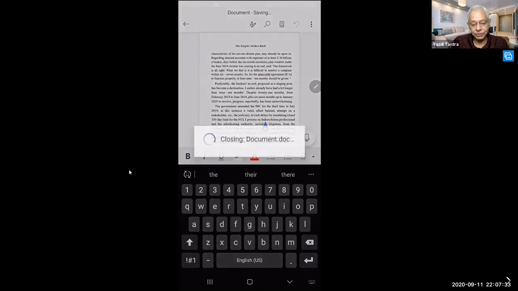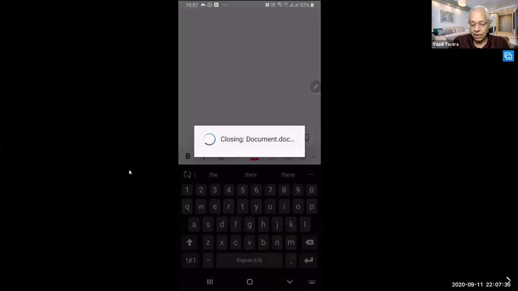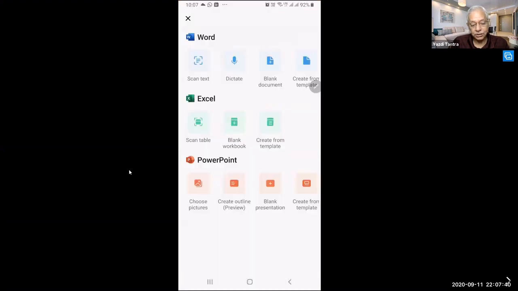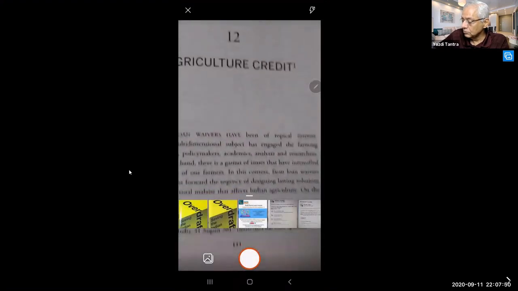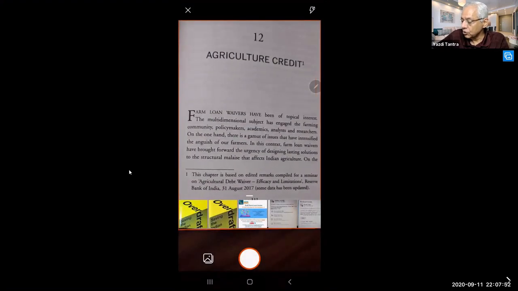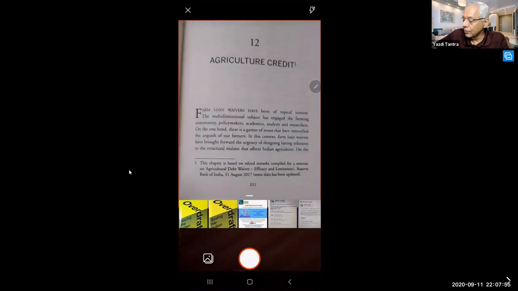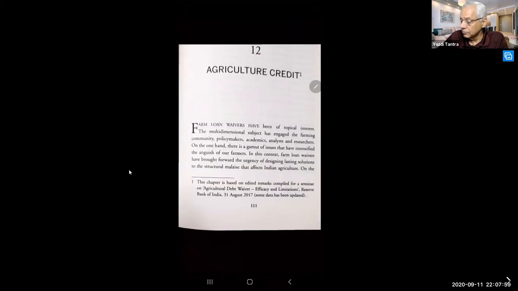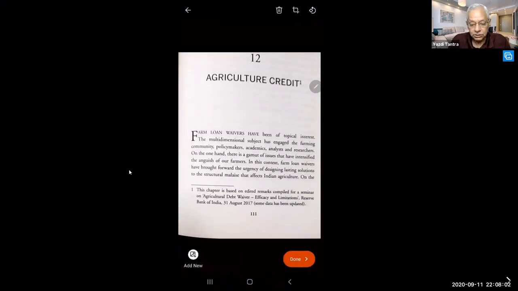So what we did, again we will go back. I'm just opening a random page. I'll say go open Word, scan text. First option. Can you see the first option? Scan text. So now this is another page of the same book. I'm just picking it up. I'm just clicking the round button at the bottom. Okay, now see, this is a little wonky, but still let's just see.